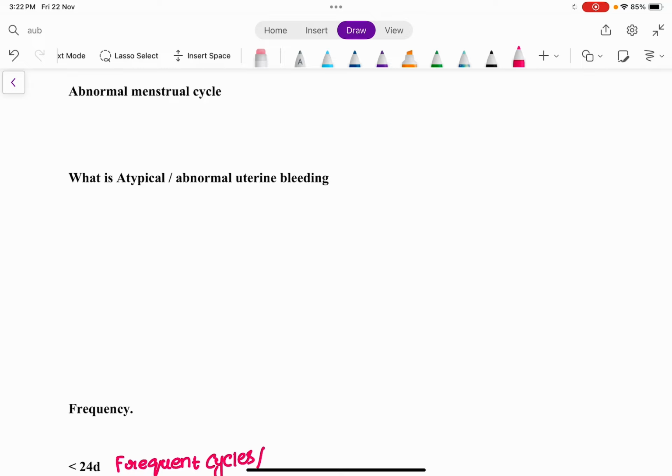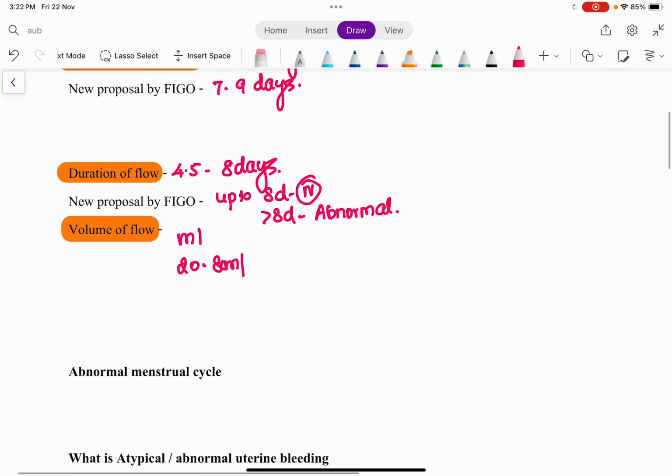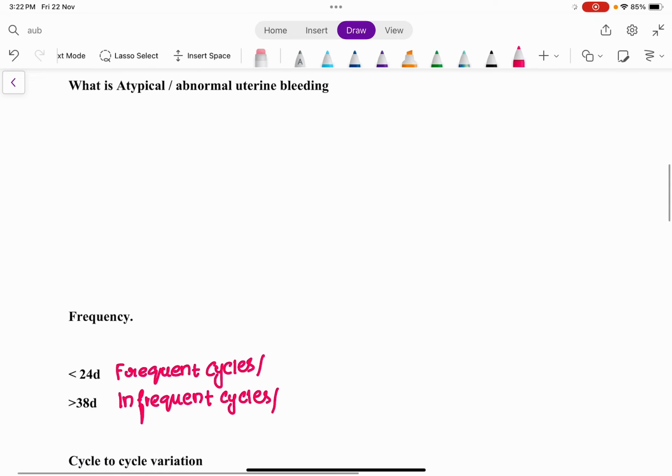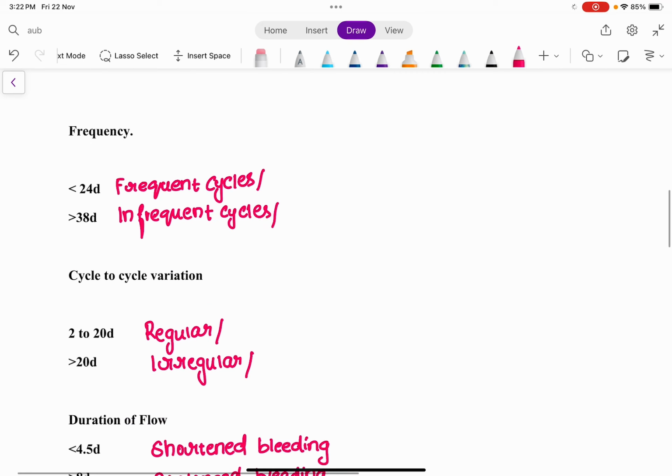So now we'll discuss the abnormal menstrual cycle. Whatever characteristics we have discussed in the earlier section are considered normal. Anything that differs from these normal days or normal set parameters is considered abnormal. So what is atypical or abnormal uterine bleeding? Anything that differs from the normal characteristics of the menstrual cycle is considered abnormal. It could be less than, or more than, the set days, right? So let's discuss that now.